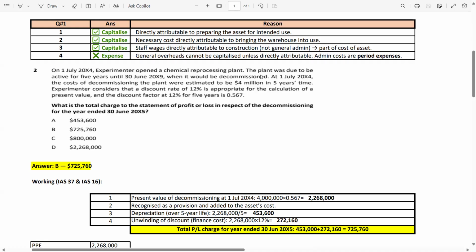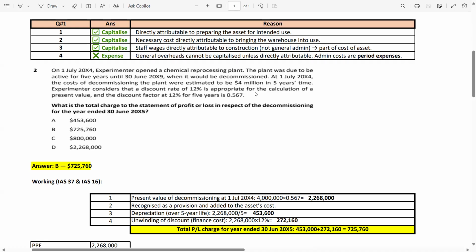2004 to 2005 is 1 year, 2005 to 2006 is 2 years, 2006 to 2007 is 3 years, 2007 to 2008 is the fourth year, and 2008 to 2009 is the 5th year. So from the fifth year you have to reach to the first year, that is why you have to use the power 5. So how will you calculate the present value? 4 million divided by 1.12 raised to the power 5.